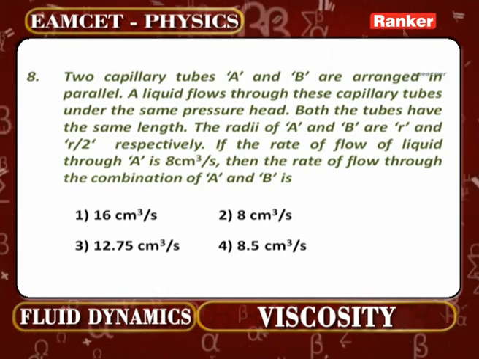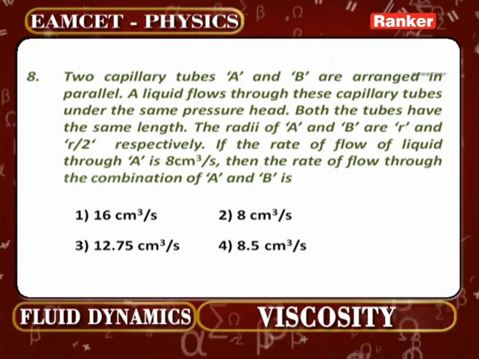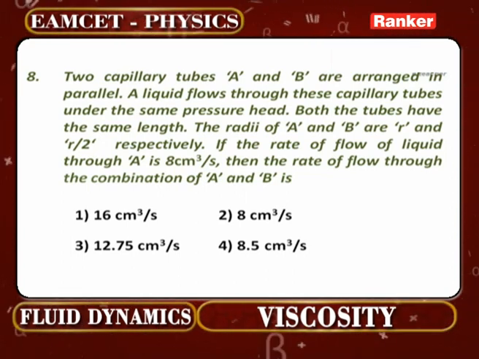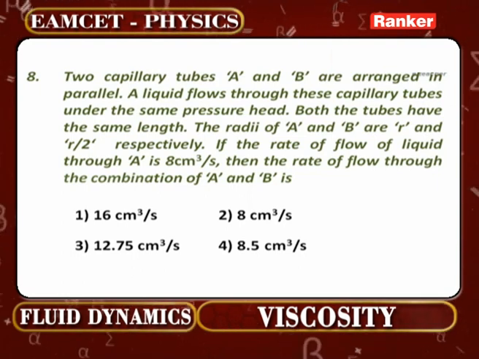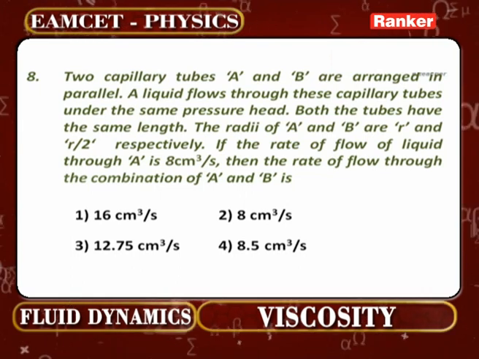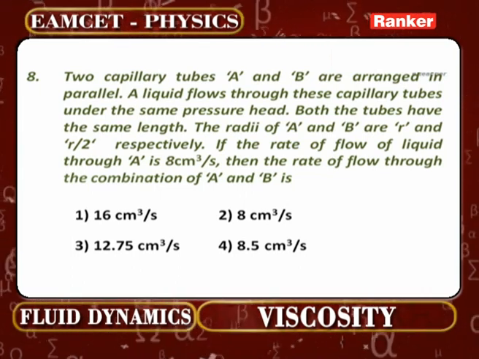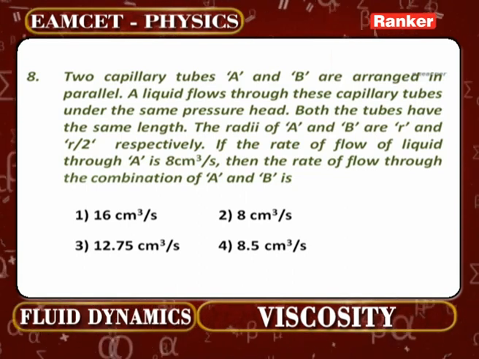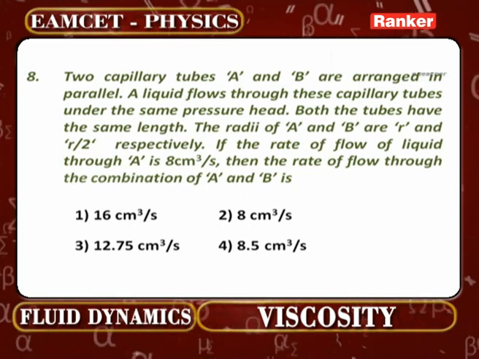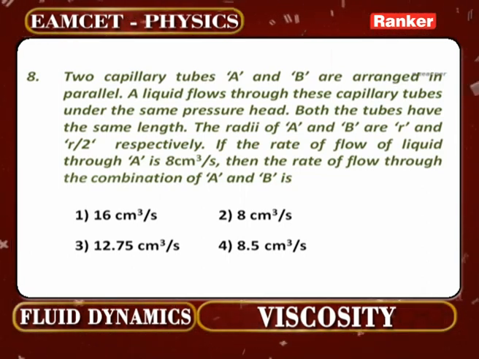2 capillary tubes A and B are arranged in parallel. A liquid flows through these capillary tubes under the same pressure head. Both the tubes have the same length. The radii of A and B are r and r by 2 respectively. If the rate of flow of liquid through A is 8 centimeter cube per second, then the rate of flow through the combination of A and B is how much? That is the question.